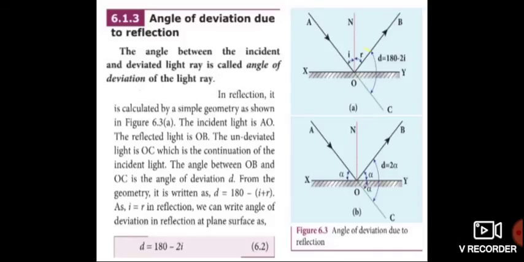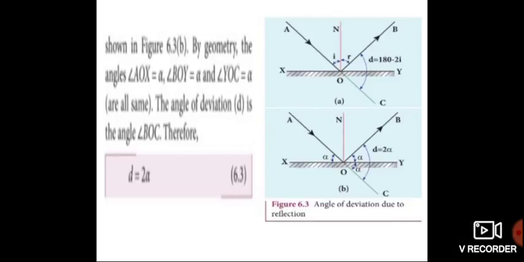We need to subtract these values, that is i plus r. Since i is equal to r, D is equal to 180 degrees minus (i plus r), and i plus r is 2i, so D is equal to 180 degrees minus 2i. This is the angle of deviation.